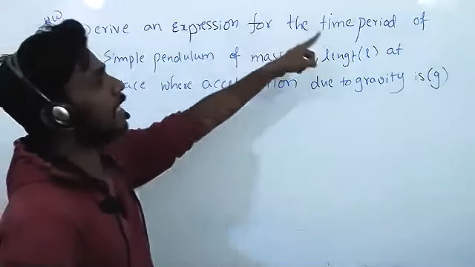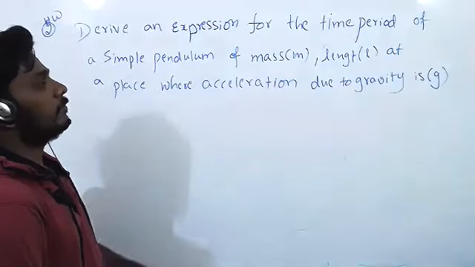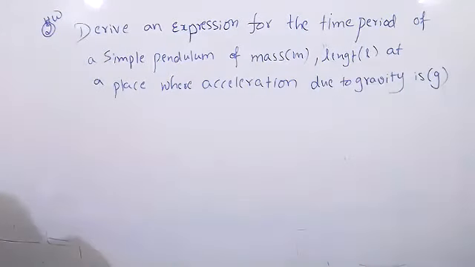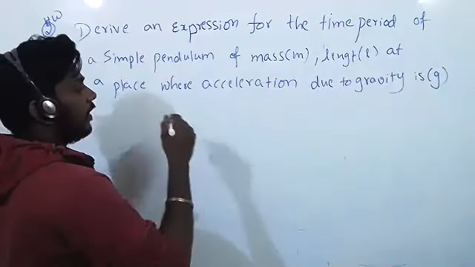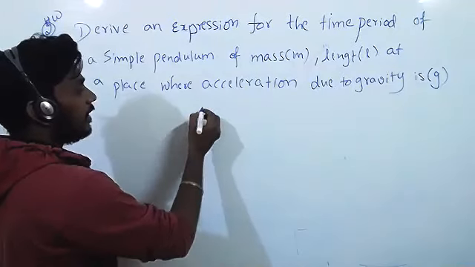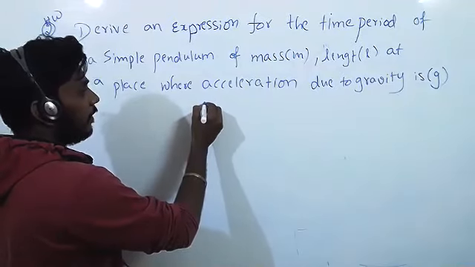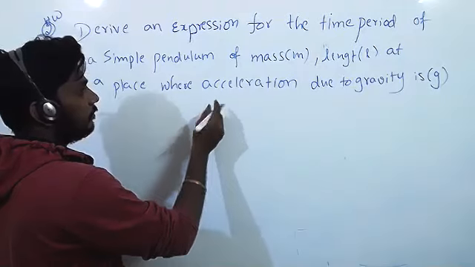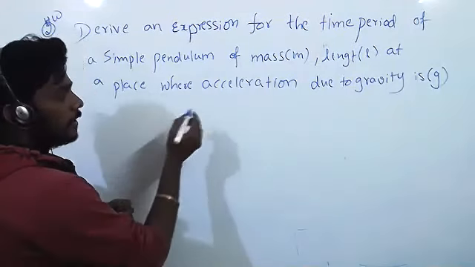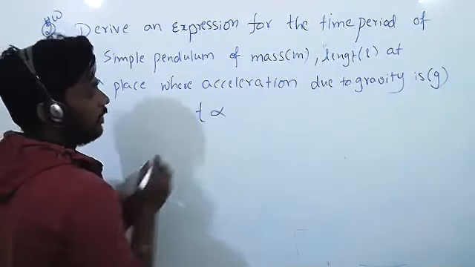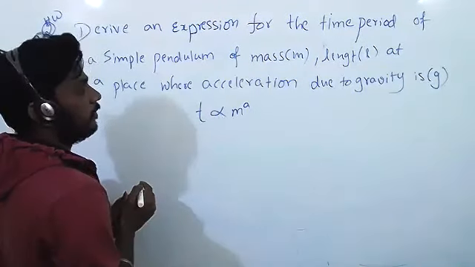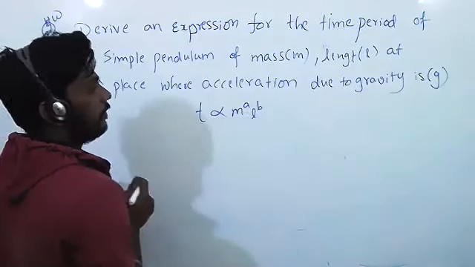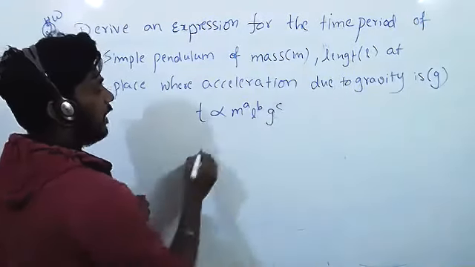Derive an expression for the time period of a simple pendulum of mass, length and g. What is the first step? You have to represent time period in dimensional formula, M to the power 0, L to the power 0, T to the power 1. The first step is time directly proportional to mass to the power a, L to the power b, g to the power c. What is the next step?